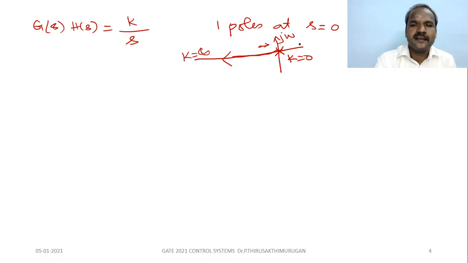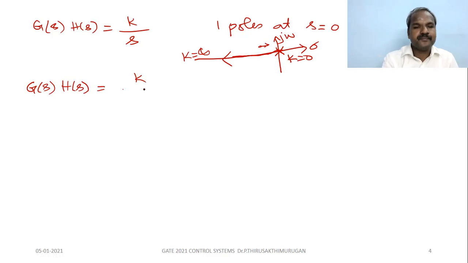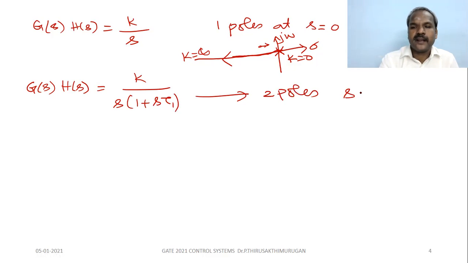J omega, real pole. Right. Next, if we add one more factor to the first order system, it becomes a second order system. G of s H of s equal to k by s into 1 plus s tau 1. So here two poles: one pole at s equal to 0, another pole at s equal to minus 1 by tau 1. What is the root locus diagram?